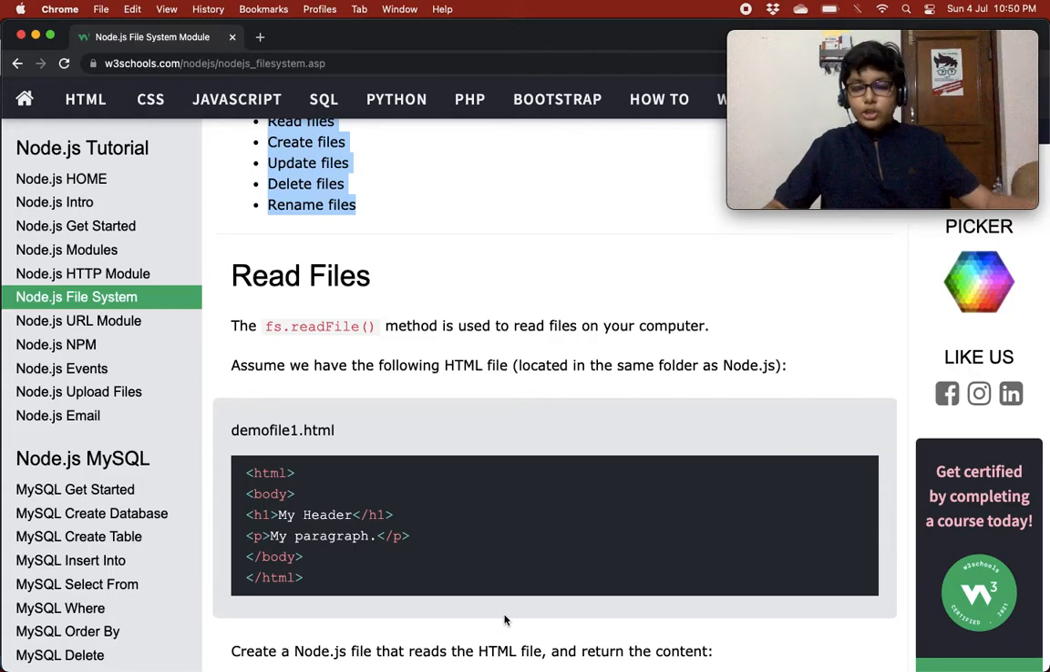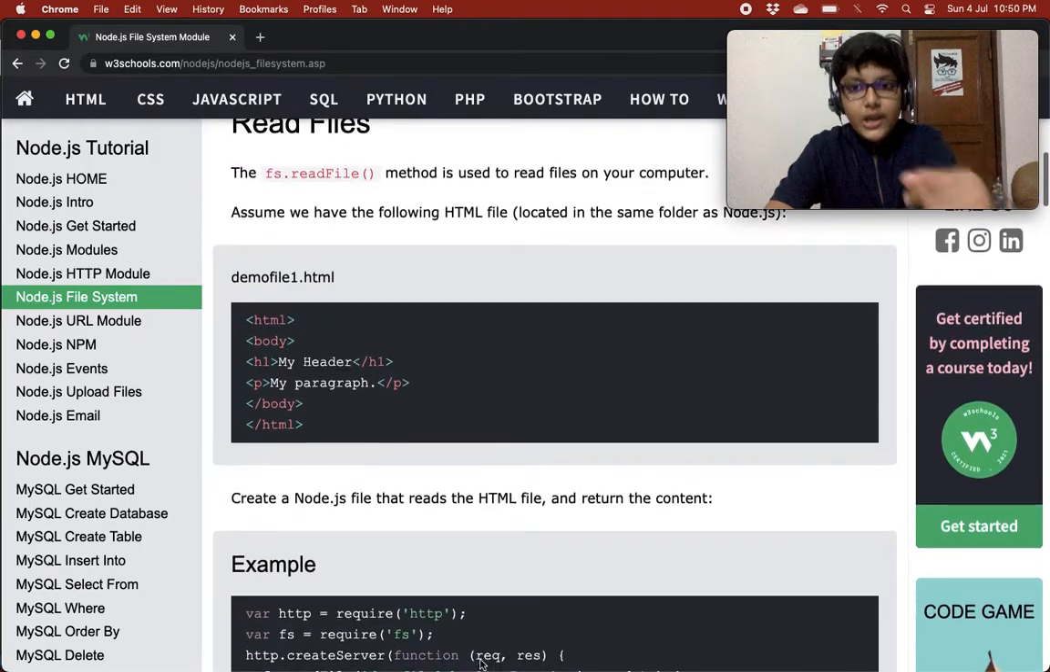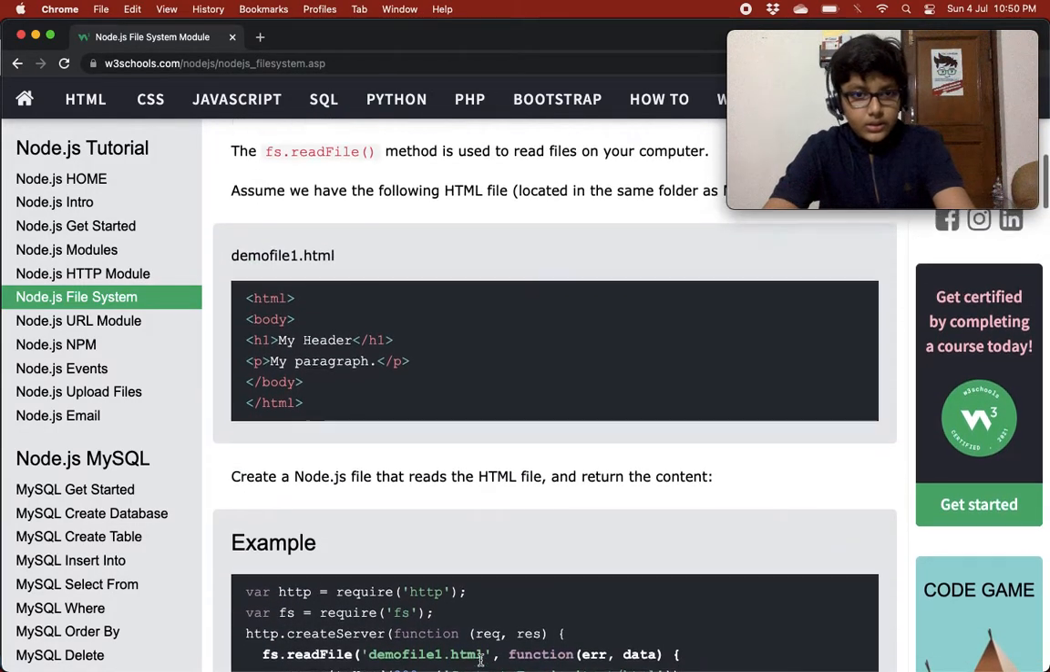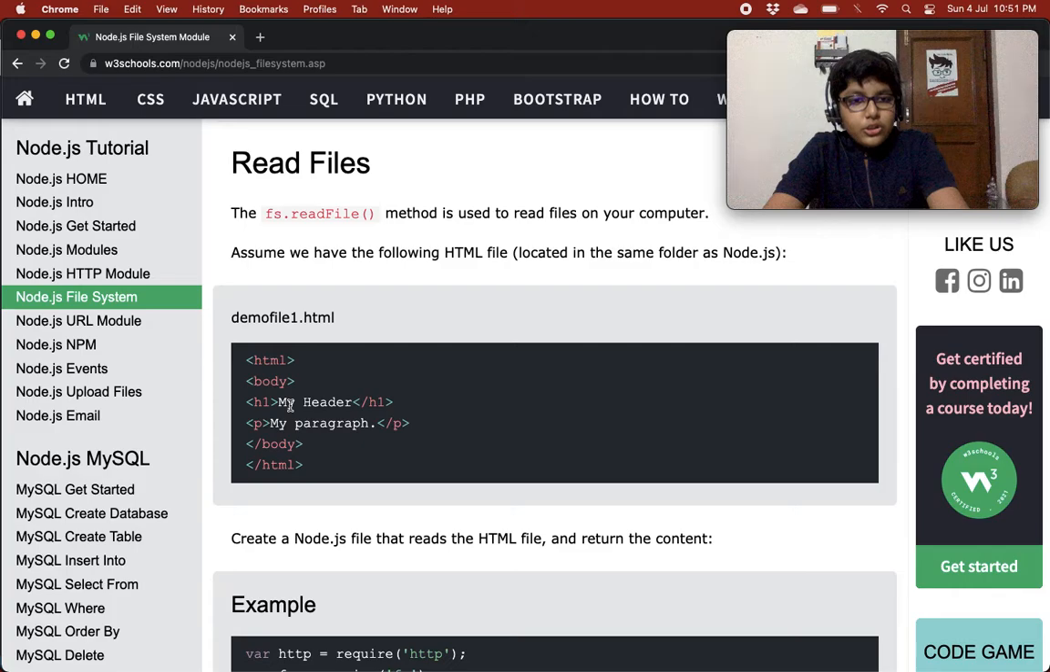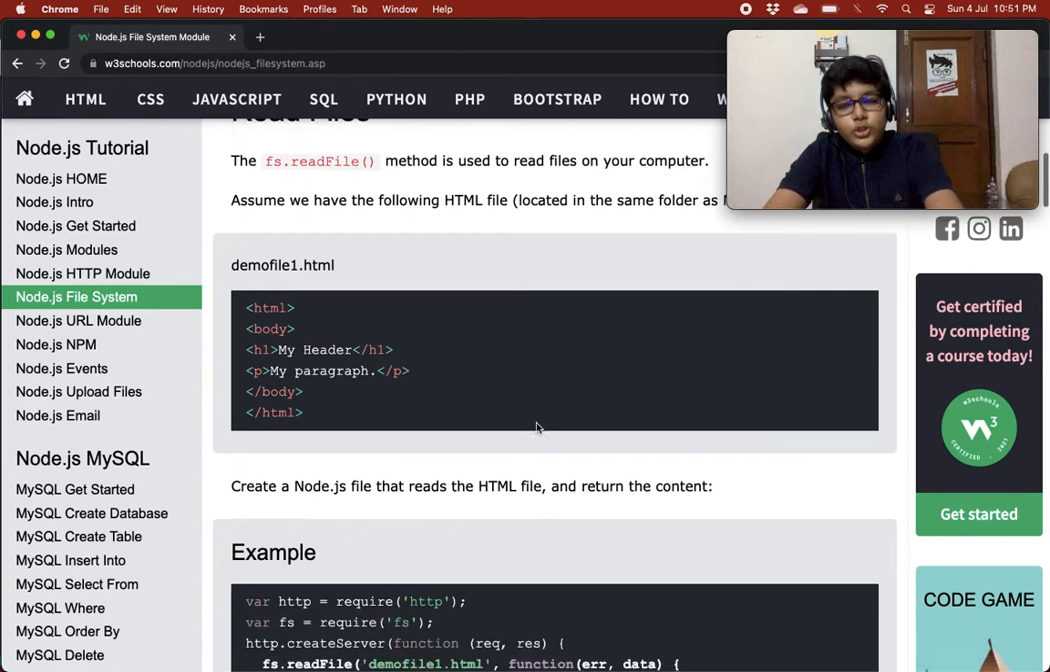For example, it's an html file, you can say it is a string. We will check the type of that data. Let's first move on reading this, and when we code, I'll explain everything. So the fs.readFile method is used to read files on your computer. Assume we have the following HTML file located in the same folder as our Node.js file.